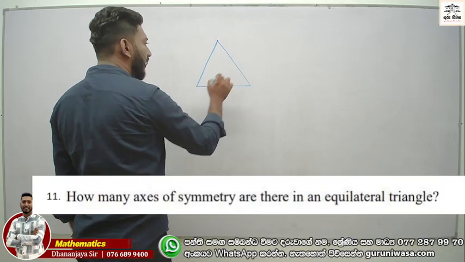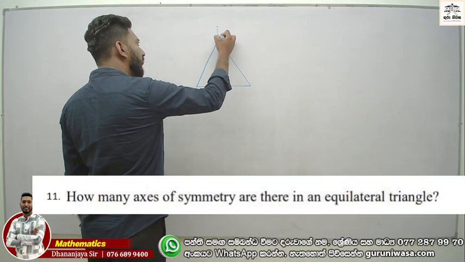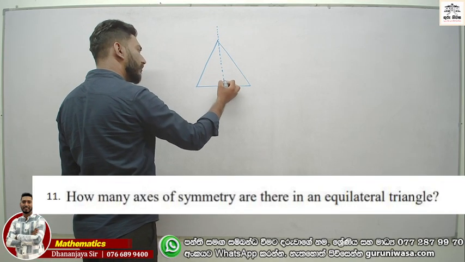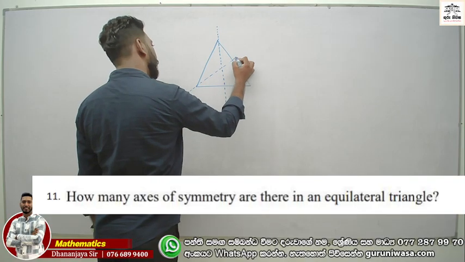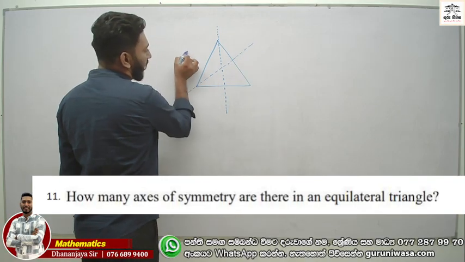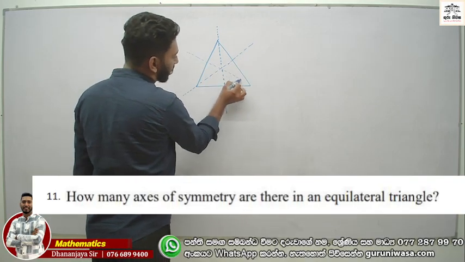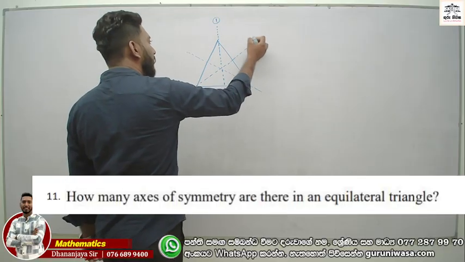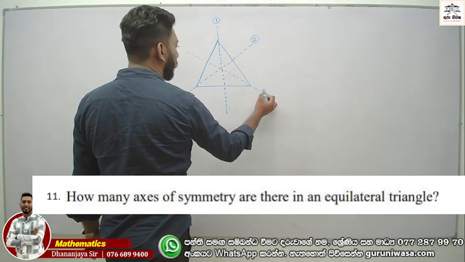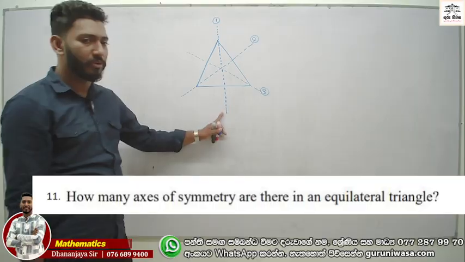Now both sides are equal. Now symmetric axes you can draw like this. And you can draw like this. And you can draw like this. Therefore, 1, 2, 3, right? This one is also this one.